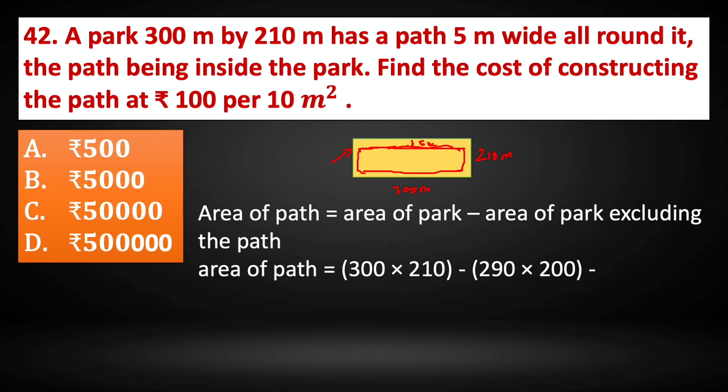So area of path equals 300 into 210, which is the area of the park, and the area of the park excluding the path will be, we need to minus 10, because here this is 300 meter and here we have 5 meter.